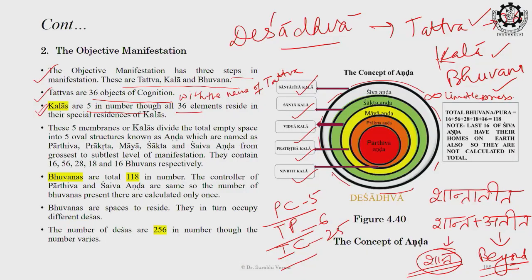So, you see Shantatita is the last membrane, which is understood as the covering of the Shiva Tattva. After that there is Shanta Kala. Shanta Kala is the covering of Shaktand. Shaktand means Shakti Tattva. So after Shiva, the next one is Shakti, because Shakti is coming on or appearing as the functional one within the Shiva Tattva. So the membrane which can actually bifurcate or demarcate the separation between Shiva and Shakti is very lucid, and that lucid boundary is Shanta Kala.